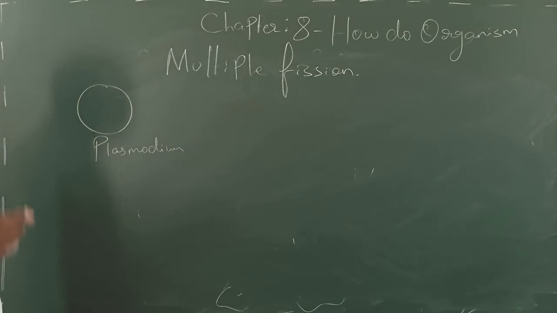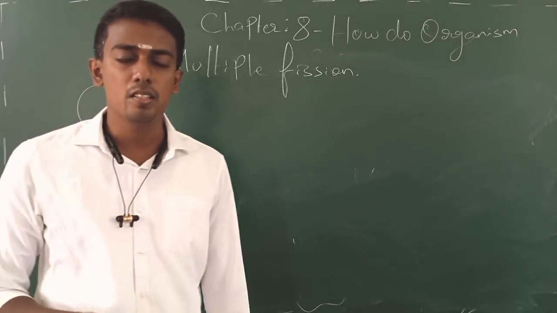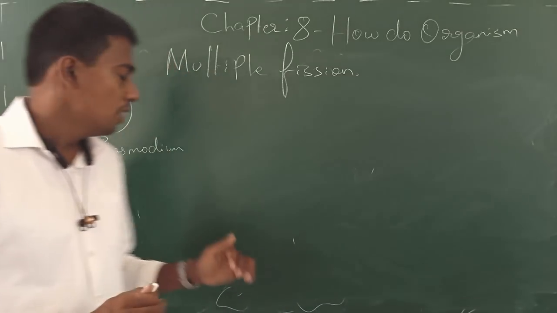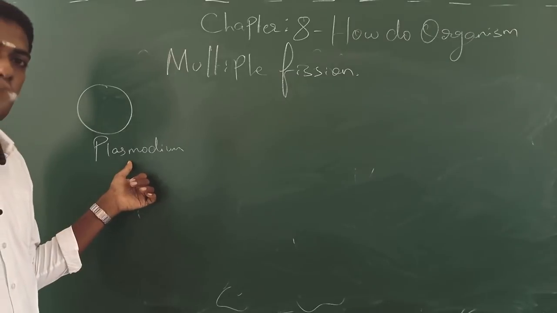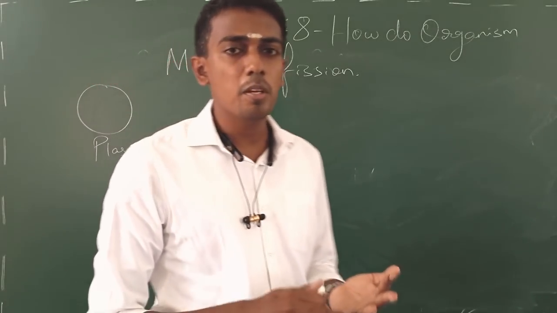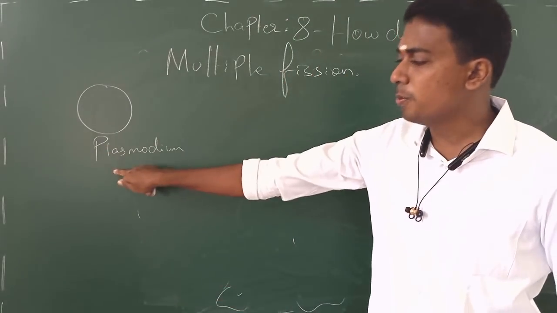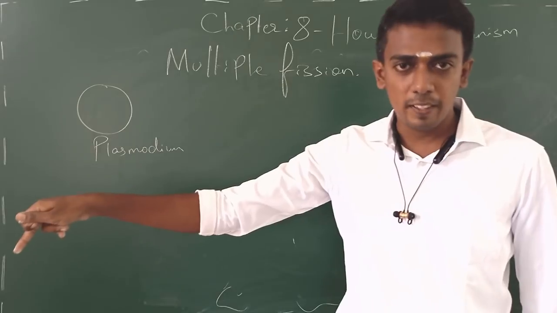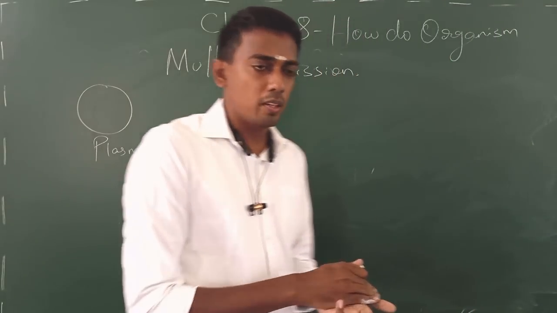Plasmodium is a protozoa that causes a disease called malaria. Yes, malaria is caused by a pathogen called Plasmodium, which is a protozoa. So don't say that malaria is caused by mosquito. No, mosquito is a vector that carries Plasmodium from an infected person to a healthy person when biting a new healthy one.